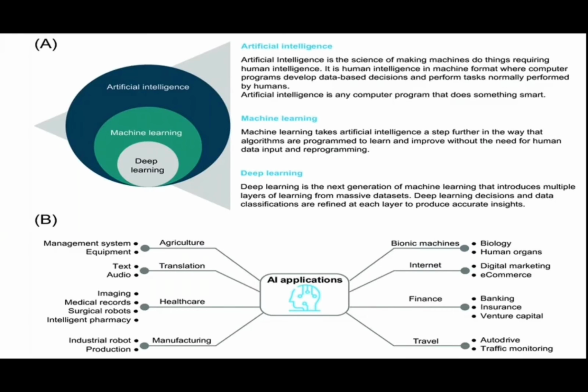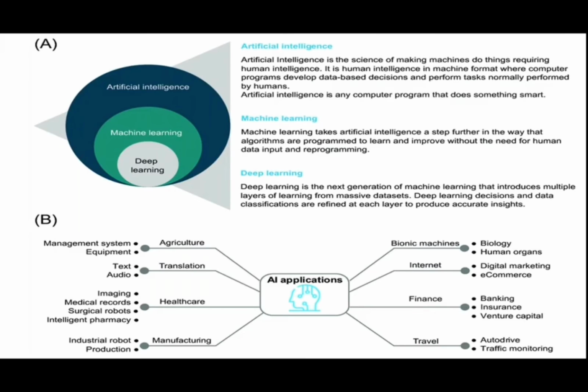Generally, if you want to run a system, we need to program it. We have to enter something, enter some key input. But without human intervention, the algorithm is programmed in such a way that without entering any input itself, it will program itself and give you some output. That is machine learning. That is, the machine is learning by itself with the help of some simple inputs which are given by the human.